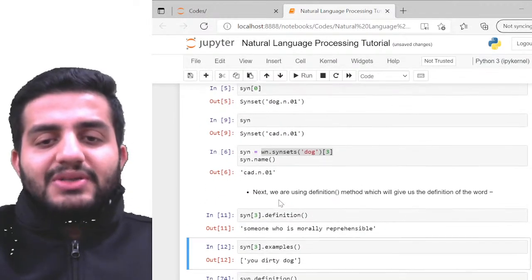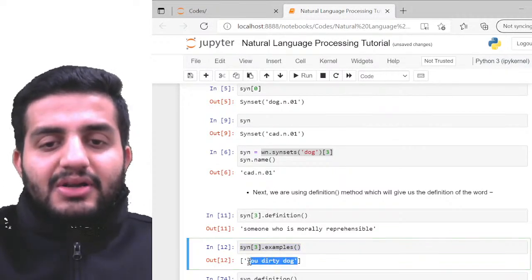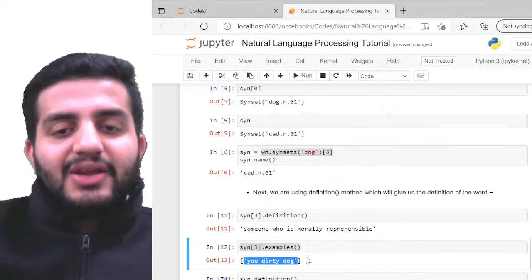So can you see this? As soon as I ran the example of this cad, it says "you dirty dog." So basically, someone is abusing someone, right? So here, can you see this? You dirty dog.